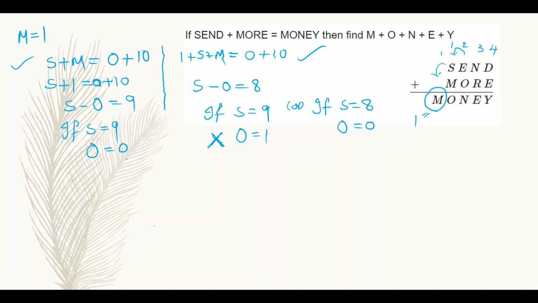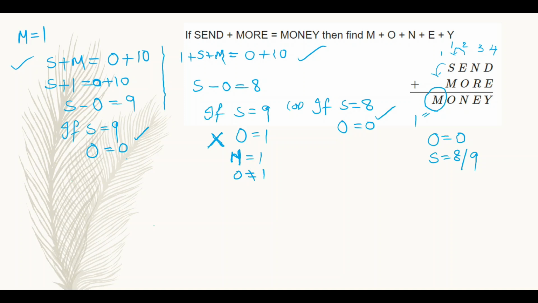So we have to consider either S is equal to 9, O is equal to 0 case, or S is equal to 8, O is equal to 0 case. Because already M is equal to 1, O will not be equal to 1. So we have to consider these two cases only. So S may be either 8 or 9, but the O value is confirmed as 0.